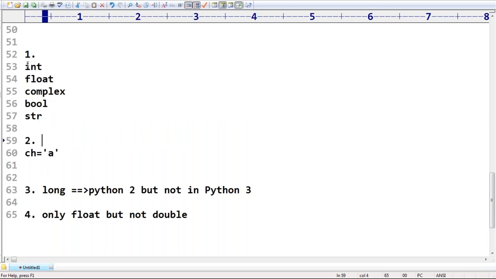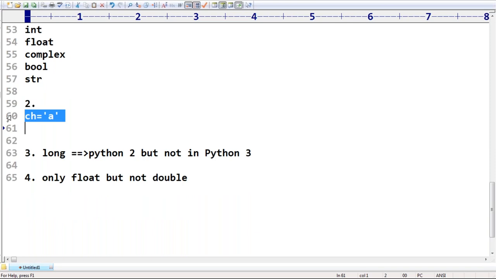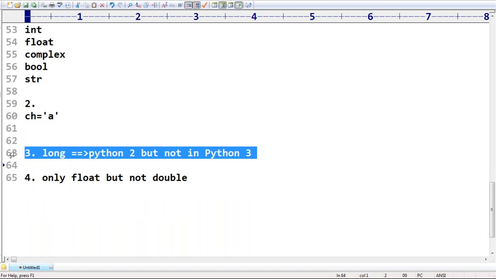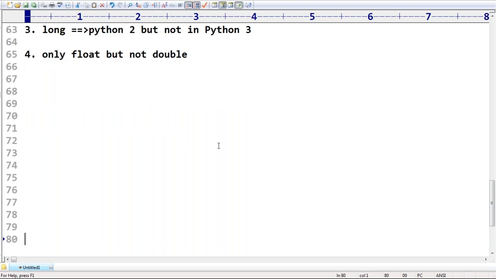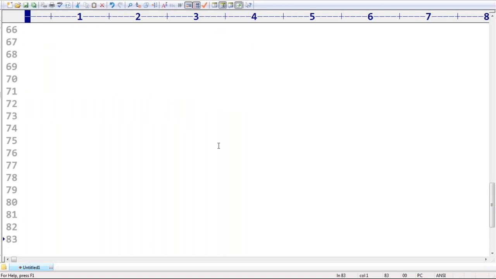These are a few conclusions you people should be aware of. First, these 5 data types are called fundamental data types in Python: int, float, complex, bool, and str. Next, the char data type is not there; even char values can be represented by using the string type only. Next, the long data type is available in Python 2, but not in Python 3. Next, the float data type is there, but not double. Clear? Everyone got the basic clarity?